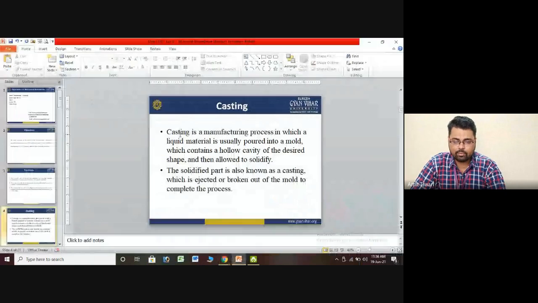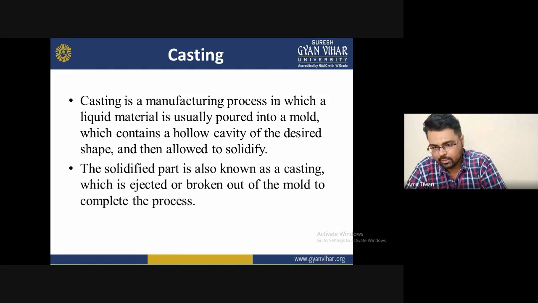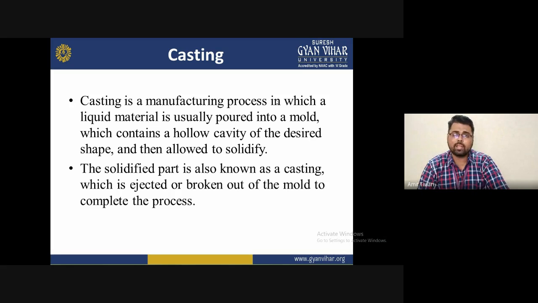With the help of the definition, you can see here, casting is a manufacturing process in which liquid material is poured into a mold as molten metal. With this type of casting we can fabricate any type of material and any shape. Most industries are now working with composite materials, because a single alloy is not used in any component. The reason is that we want to increase the mechanical properties and make the material strong, so it is not possible with a single material, because it has some limitations and does not have enough strength, toughness and hardness.